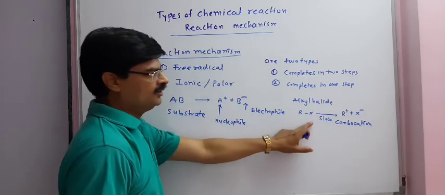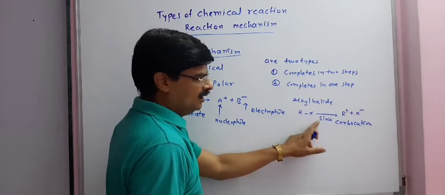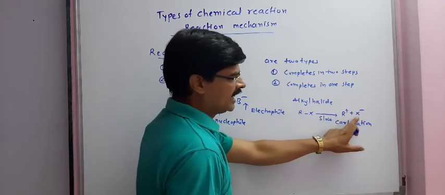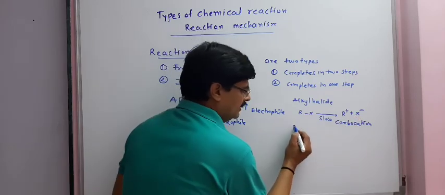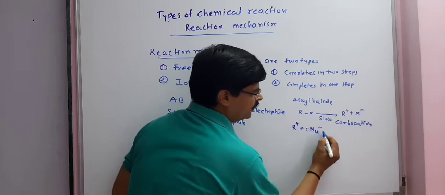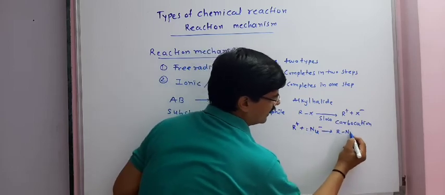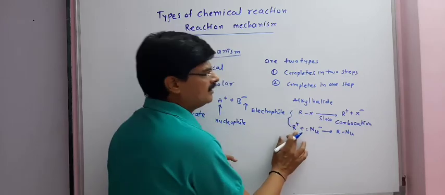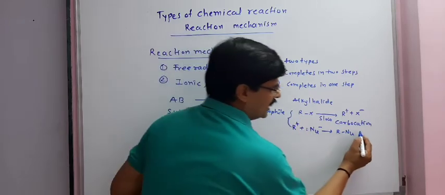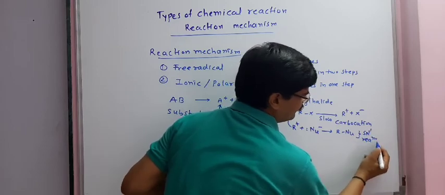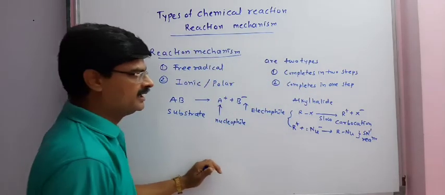The alkyl halide in the first, slow step produces carbocation R plus and X minus, and R plus with another nucleophile produces RNu. Then we can say that the reaction completes in two steps, and this is known as SN1 reaction.